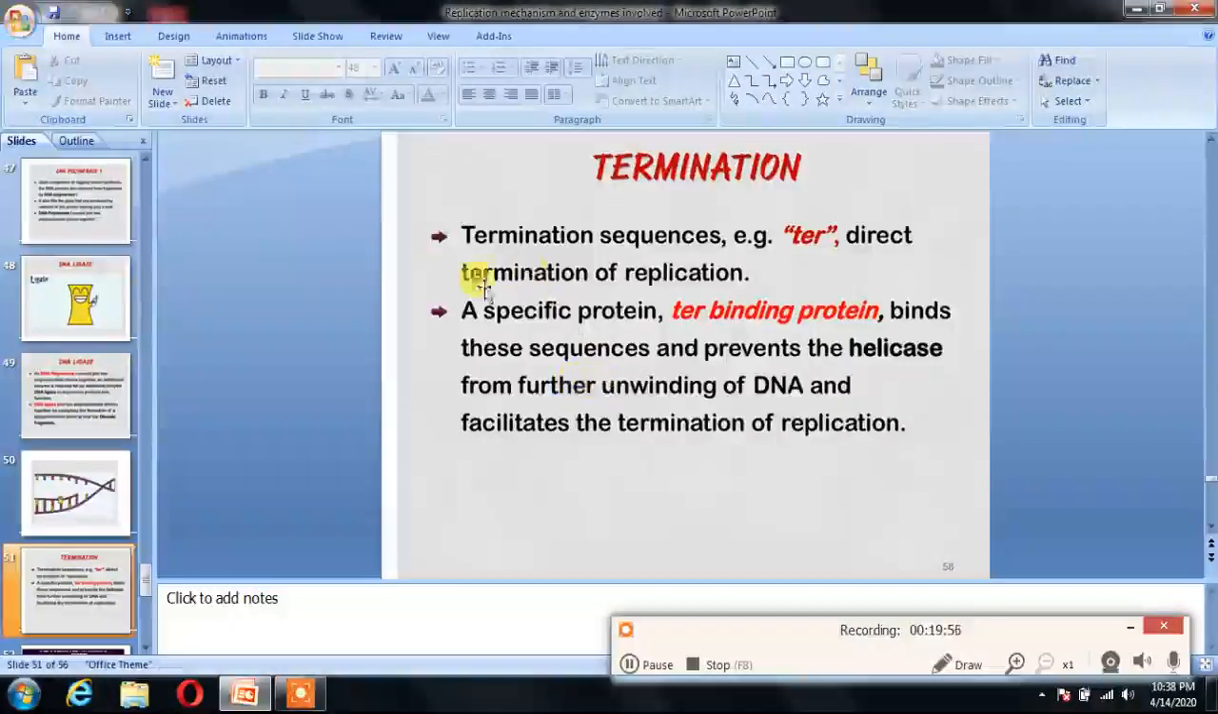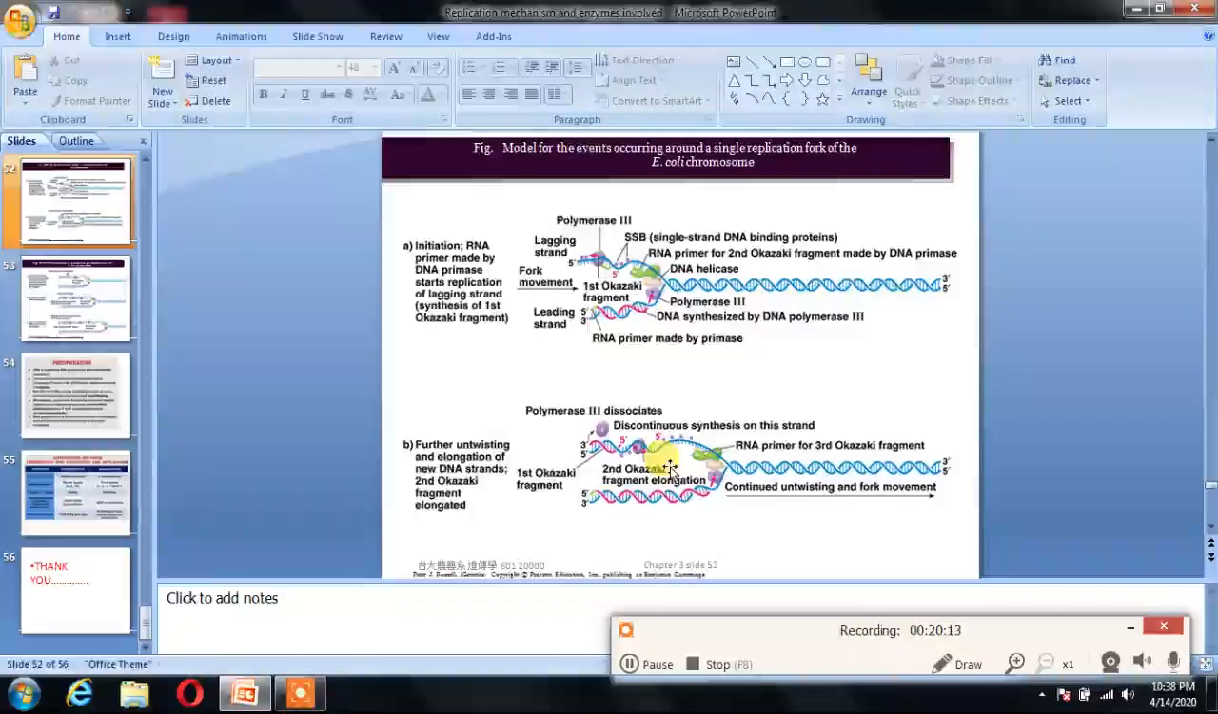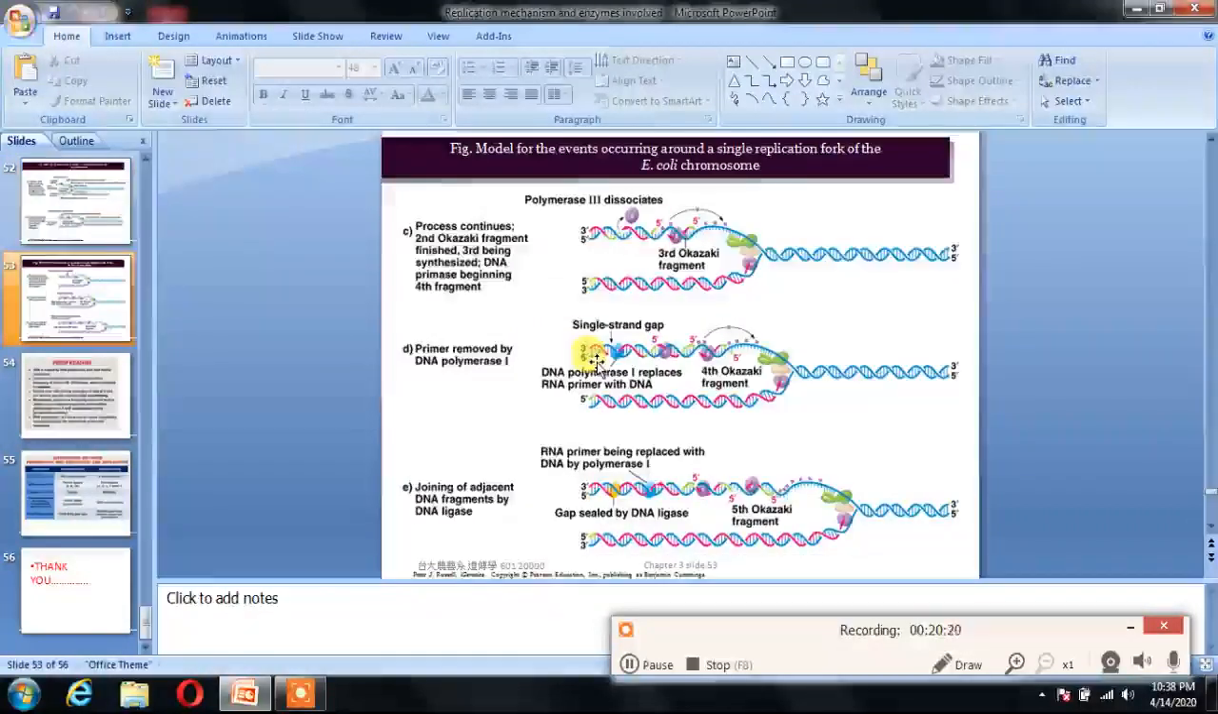Then at last, termination. The termination sequence requires the TER protein, and it terminates the replication with the help of this TER binding protein. It binds the sequence and prevents the helicase from further unwinding the DNA, and thus it facilitates the termination process of replication. This is also a diagram of DNA replication. You can also go through this.